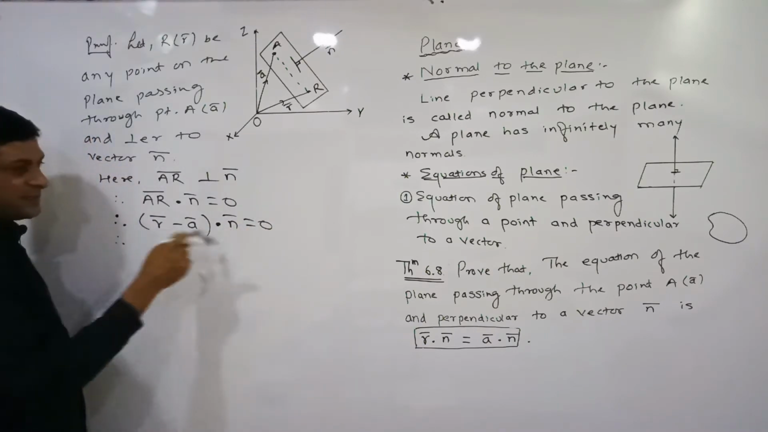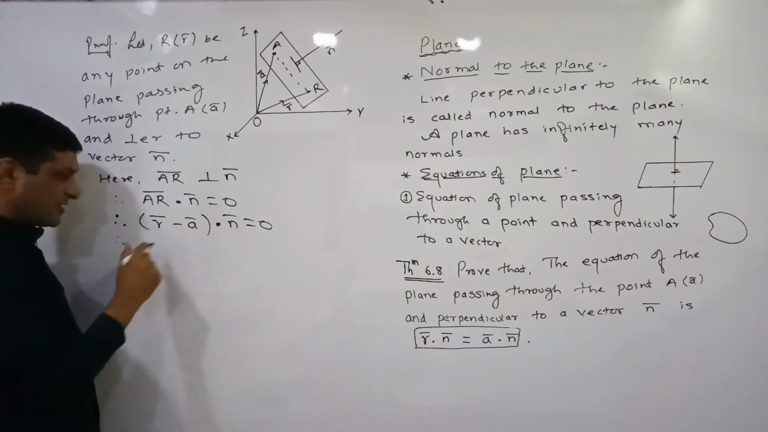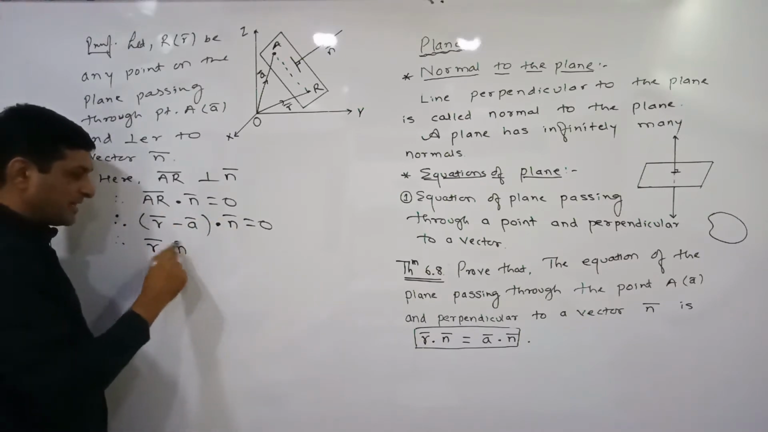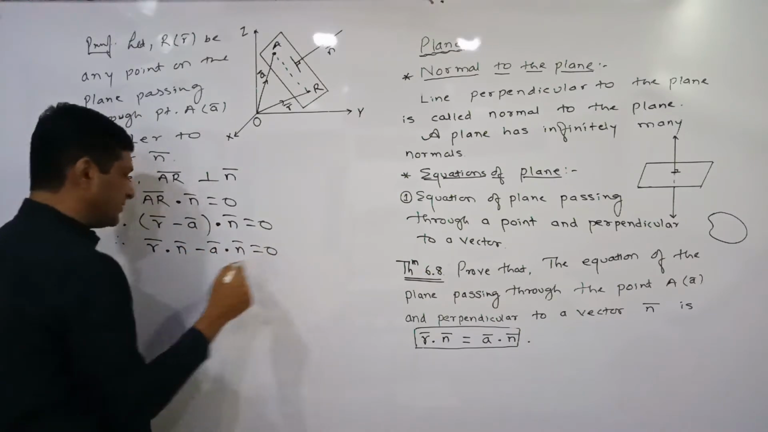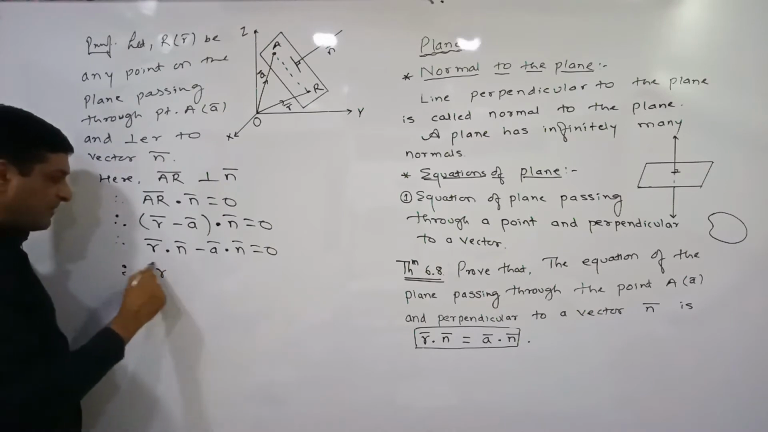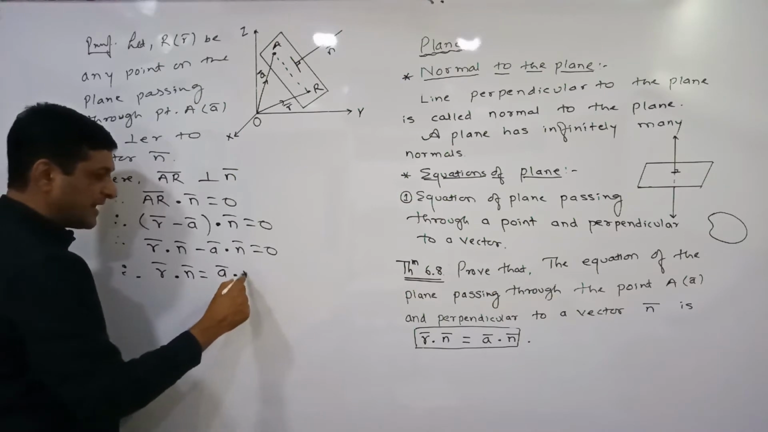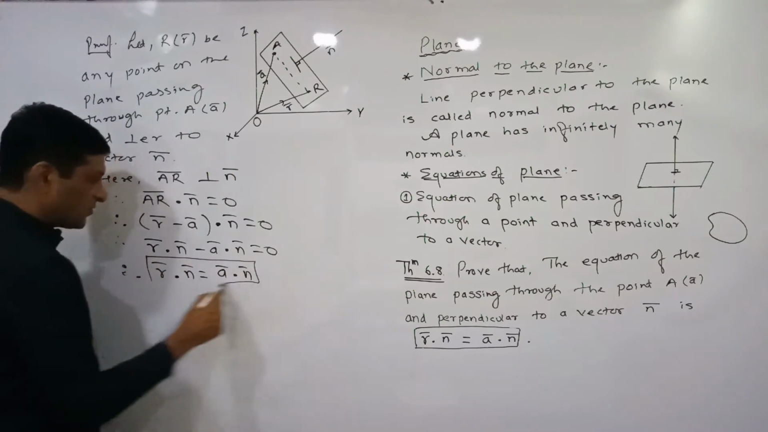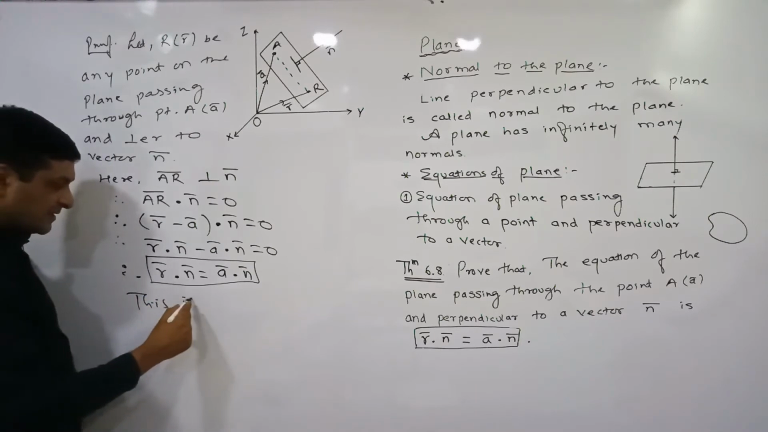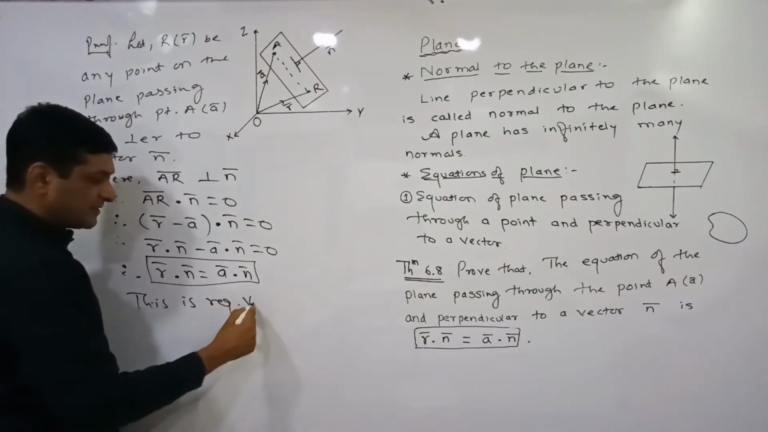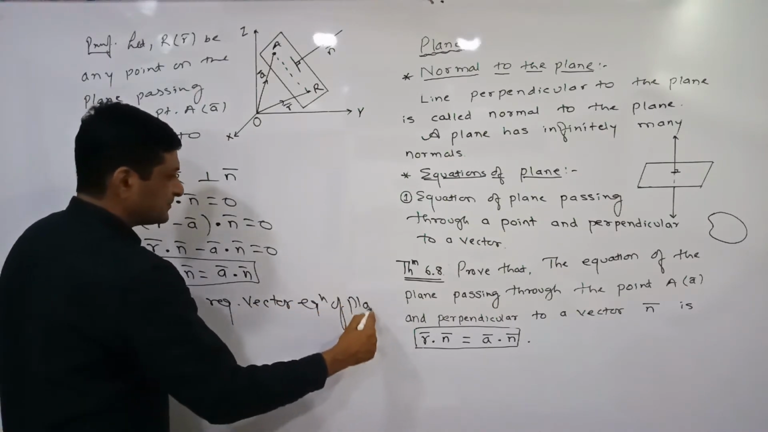Keep it as it is. Take the dot product of N bar with both the terms in this bracket. What will we get here? First R bar dot N bar, and the second term is minus A bar dot N bar, is equal to 0. So therefore R bar dot N bar, keep it as it is, and the minus term on this side will become plus A bar dot N bar. In this way we have got the required vector equation of plane.